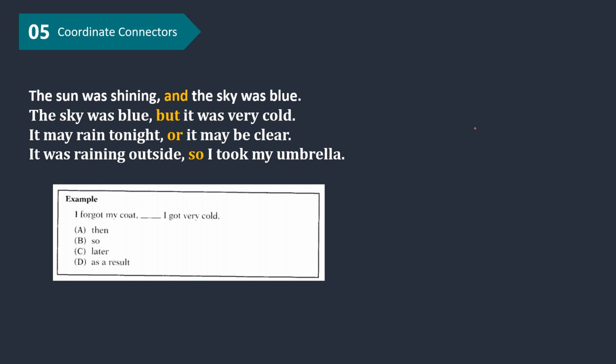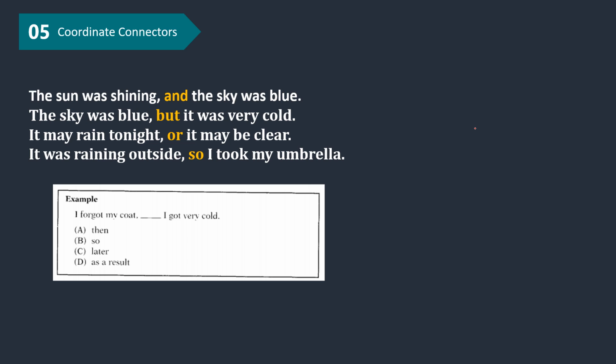It can also be consequences, like I have already explained in the previous video. It was raining outside, so I took my umbrella. So is a coordinate connector with a cause-effect relationship. The first one is the cause, the second is the effect.